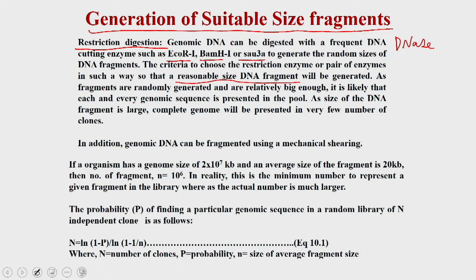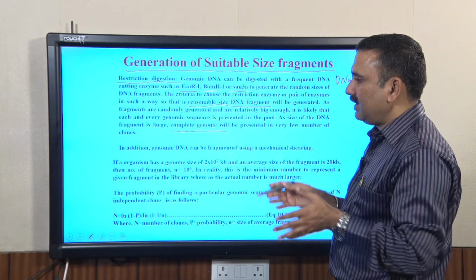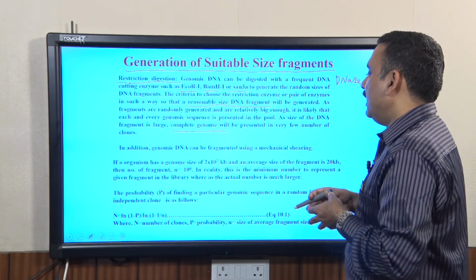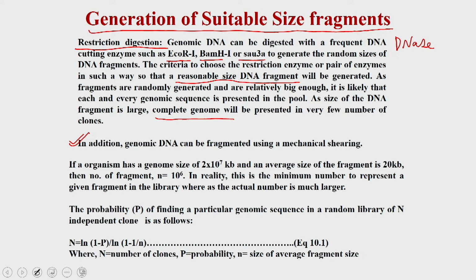As the size of the genome is very big, the number of fragments you are going to get, and subsequently the number of clones, is going to be very large if the fragment size is very big. So, there is a formula which you have to use to ascertain that the genomic library is representing your fragment optimally. The other way of generating a suitable size fragment is mechanical shearing.